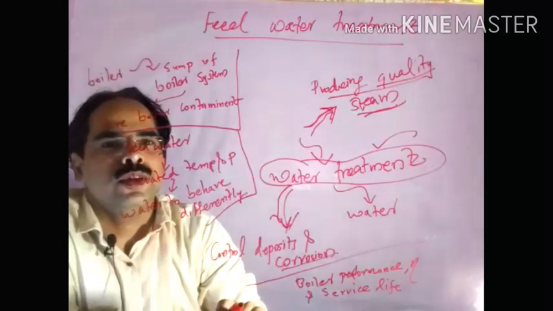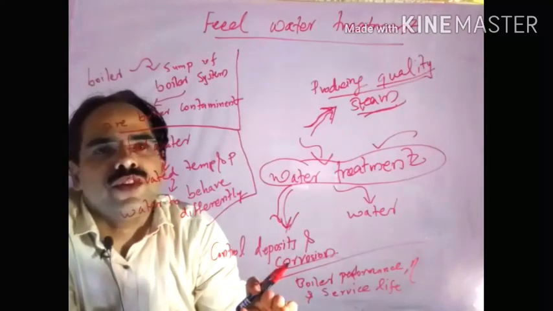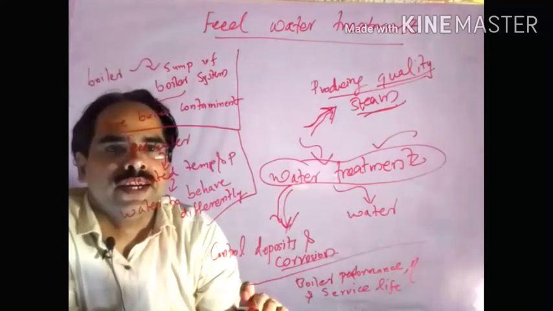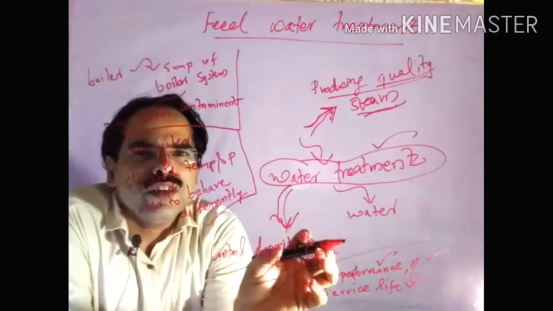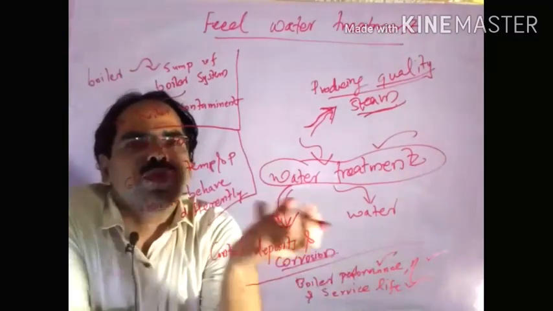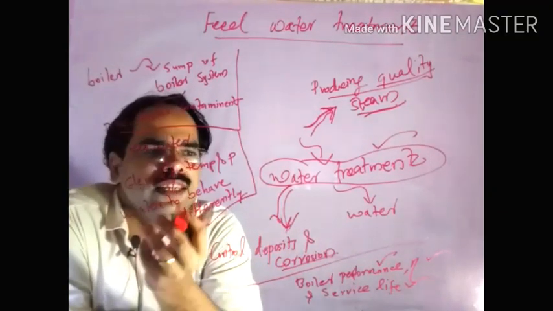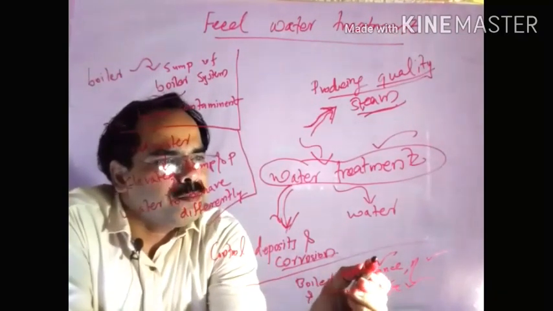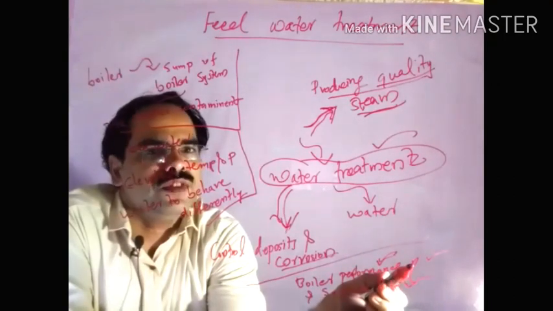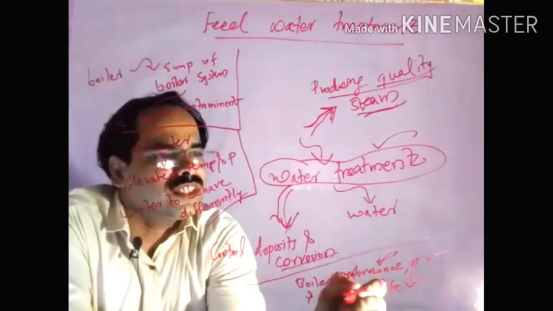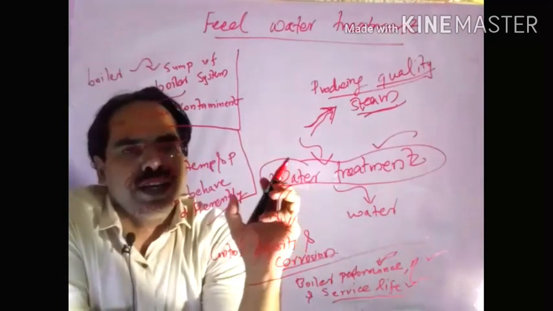That is the benefit of feed water treatment. If there is only a small amount of deposits, then there will be better boiler performance, efficiency will be improved, and service life can also be increased.